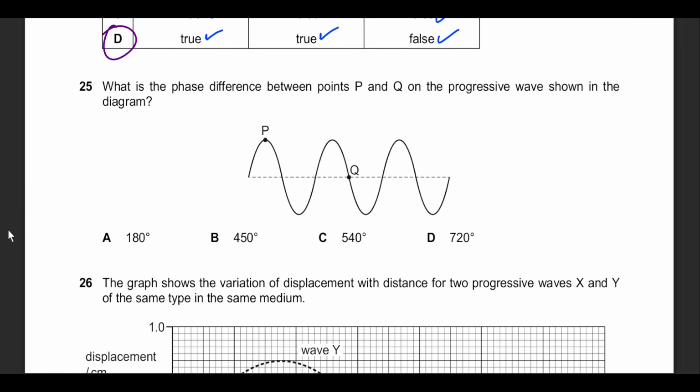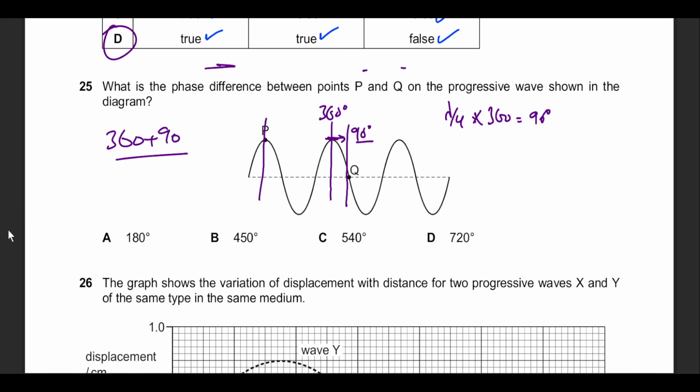Question 25 is interesting. What is the phase difference between P and Q? If you start from this point and go to this point, one complete wave, this should be 360 degrees. And from this moment onwards, this is a quarter of a wavelength, lambda by 4. Lambda by 4 multiplied by 360 gives me 90 degrees. So this is advanced by 90 degrees, which is 360 plus 90. That's all there is to this question. It was as simple as this. If you wanted another alternative to 450, you could have added 360 again to get to the next best option. But that's not the case here. We're getting 450 directly. That is the answer.